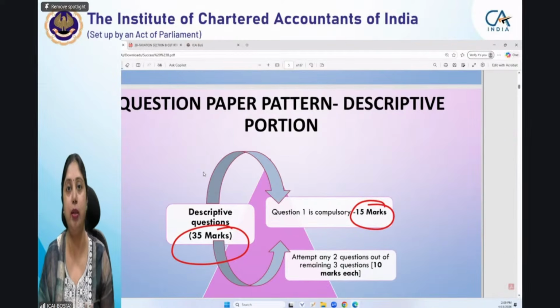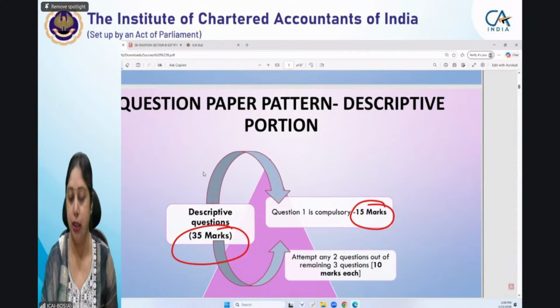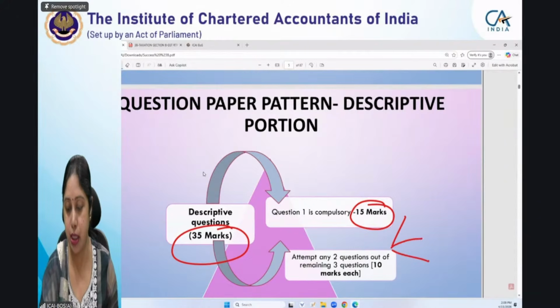Then come the questions which are optional, out of which you have a choice of one question. That has 3 questions. So there will be 3 questions each carrying 10 marks.